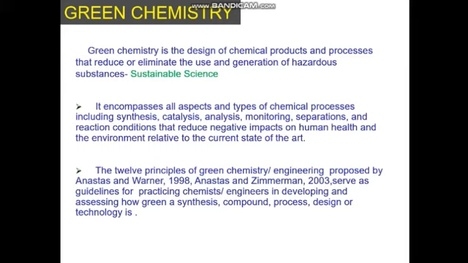The 12 principles of green chemistry and engineering were proposed by Anastas and Warner in 1998 and Anastas and Zimmerman in 2003, and serve as guidelines for practicing chemists and engineers in developing and assessing how green a synthesis, compound, process or design technology is.